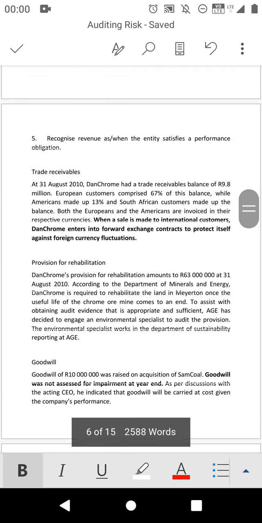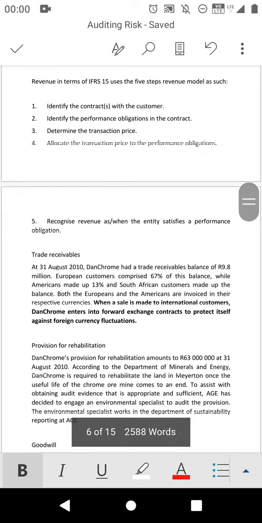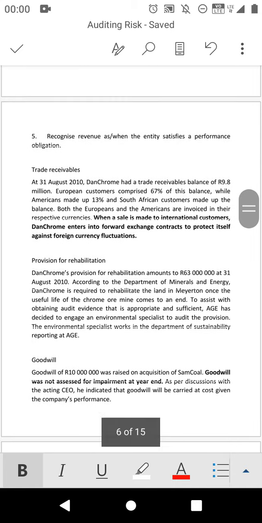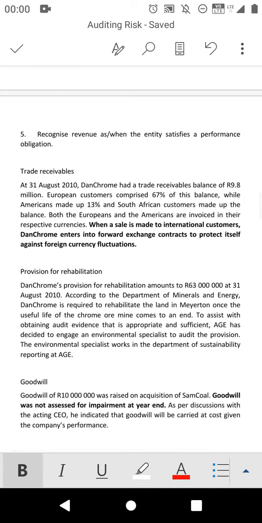Okay, under assertion level, they told us that okay, we have a trade receivable. So what you have to do, you have to go through the paragraph. Always remember, if there is no problem in the question, there is no reason to test you.